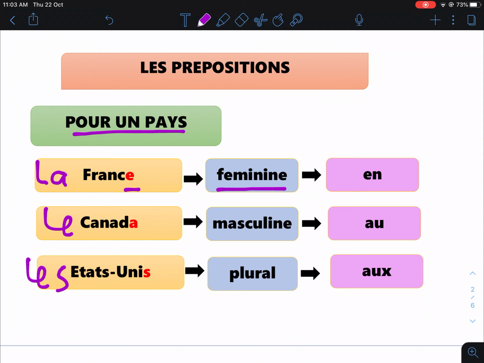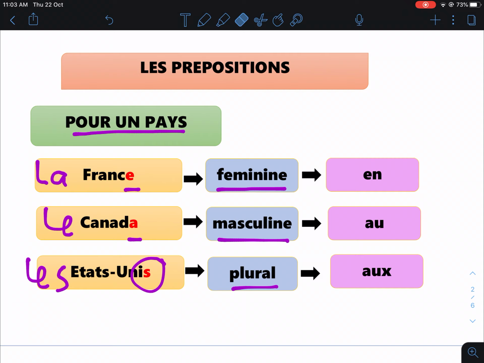When it ends with any other consonant besides E, for example, A here, it is masculine form. When it ends with S, definitely it is in plural form. Okay? This is just briefly, okay?